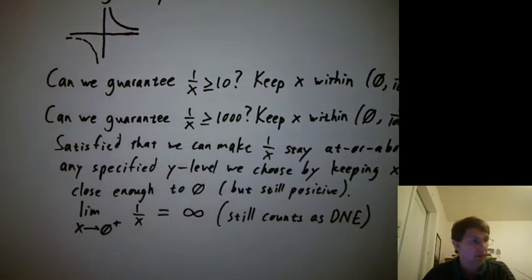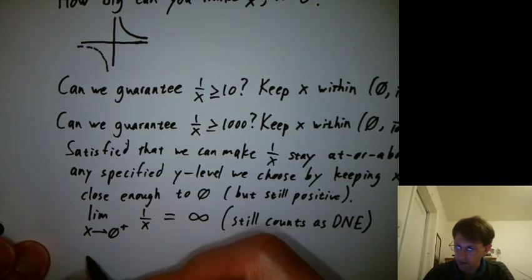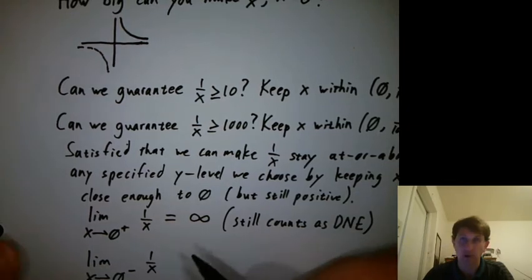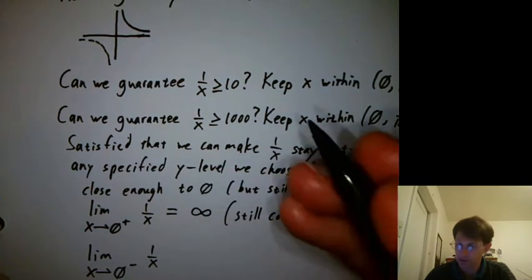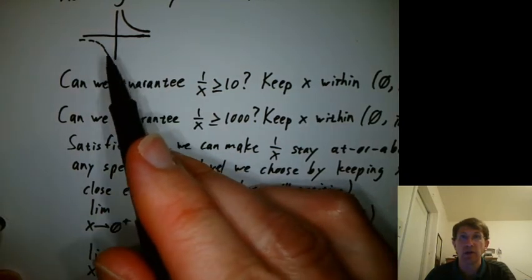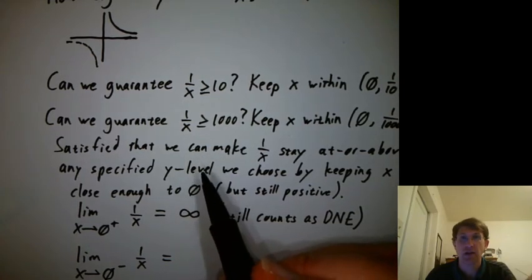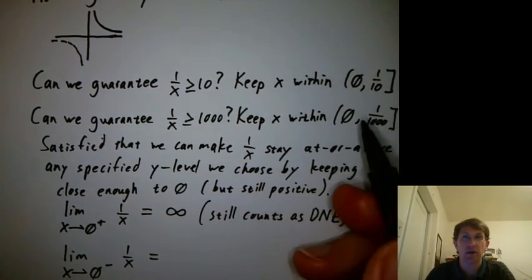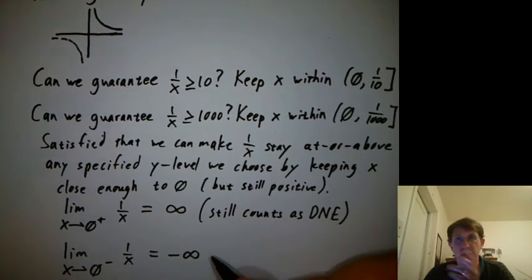All right, so that's for the one-sided limit from the positive side. How about the limit as x goes to 0 minus of 1 over x? Think back to this graph. What would you say that limit is? Can you guarantee that 1 over x stays below any particular level you choose, like negative 10, negative 1,000, negative 100 gazillion? We can do the same kind of pattern we did here, and so we'd say that's diving toward negative infinity, which still counts as DNE.